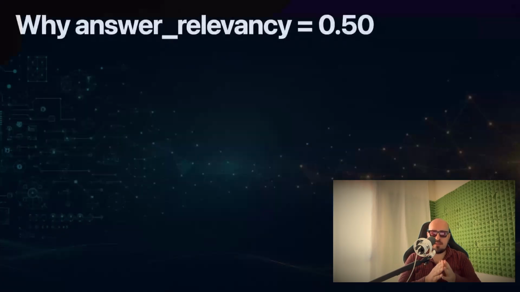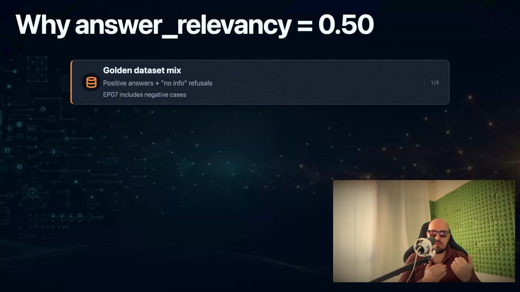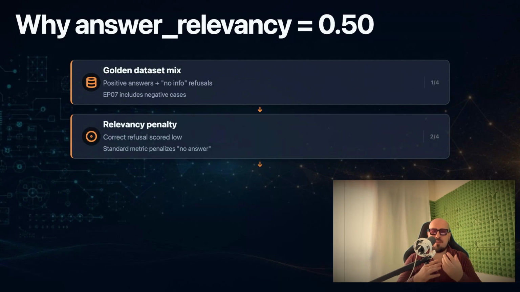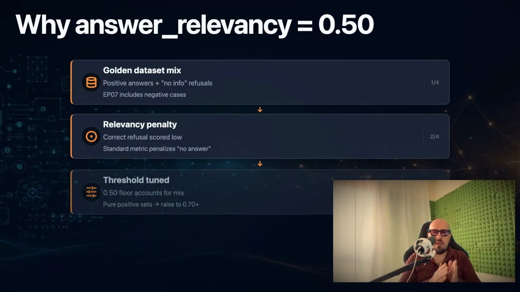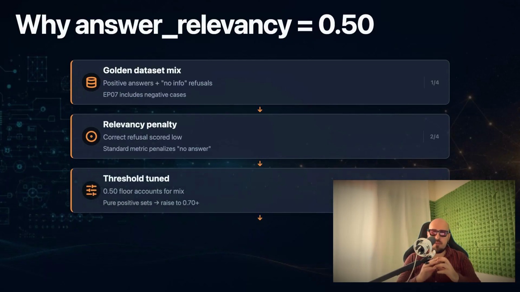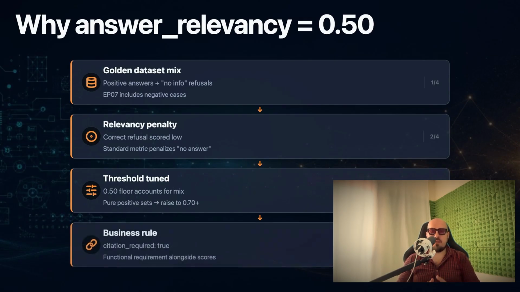Answer relevancy is set to 0.50 because our episode 7 golden dataset includes no-info cases where the language model correctly refuses to answer because the knowledge base doesn't contain the requested information. Standard relevancy scoring penalizes these refusals even though the refusal is the correct behavior. We tuned the threshold to 0.50 to account for this dataset mix. If your golden set doesn't include negative cases, you would raise this floor to 0.70 or higher.